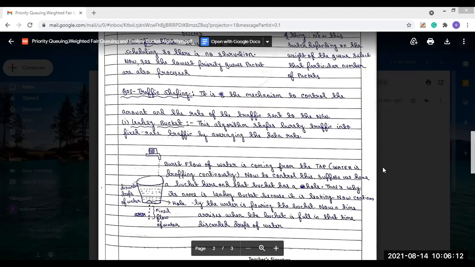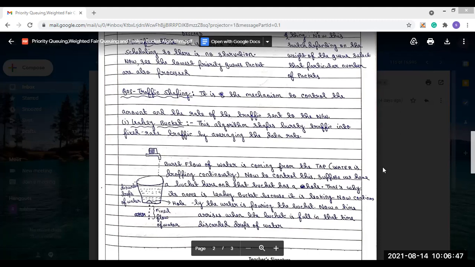Now today we will see quality of service traffic shaping. What does this mean? Traffic shaping is the mechanism to control the amount and the rate of the traffic that is sent to the network. That means controlling the amount of traffic.